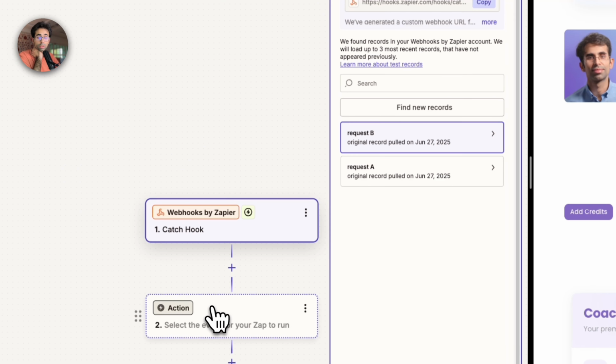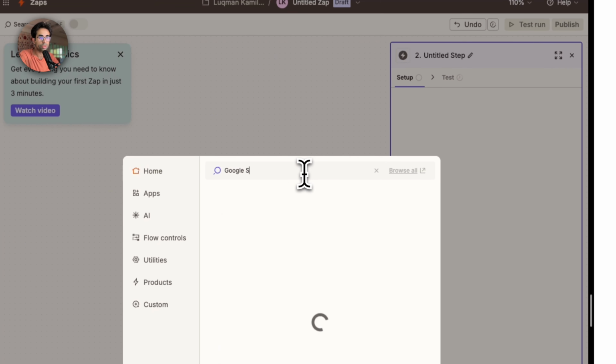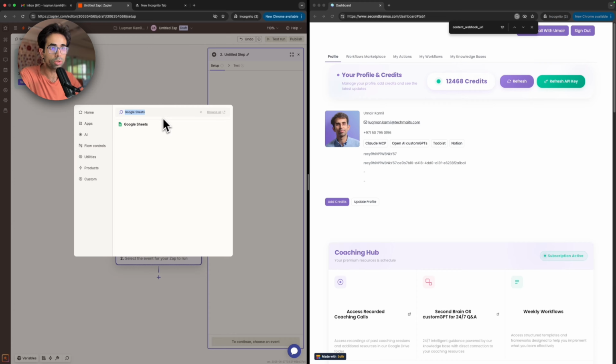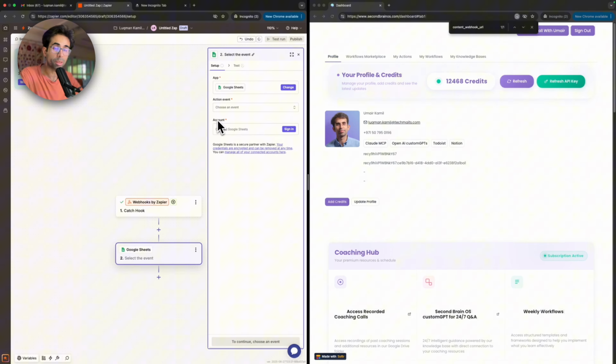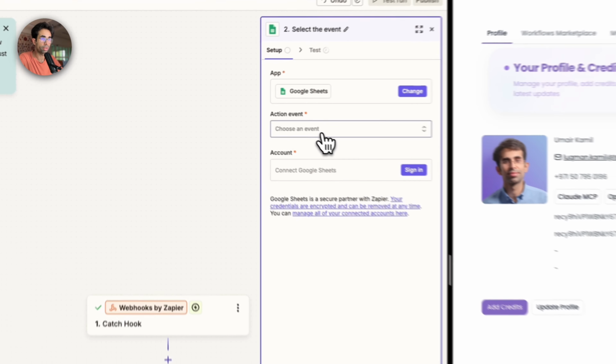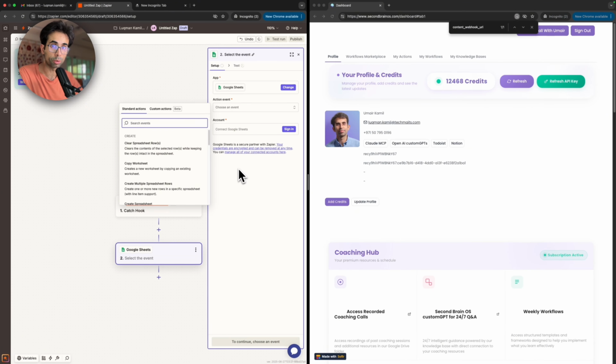Okay. Now here you can connect it to virtually any app that you like. So I'm going to go for Google Sheets to keep things really simple, because if you are using Zapier, I'm going to assume most likely that you want to use it with Google Sheets. Don't worry. The dedicated Airtable one is coming up, and then the Notion one is last, right? We won't be using Zapier for Airtable and we won't be using Zapier for Notion either. For Airtable, I will show you Airtable's built-in solution, and for Notion, I'll give you the Notion second brainOS integration, which is just way better and way more cost-effective than all the options.